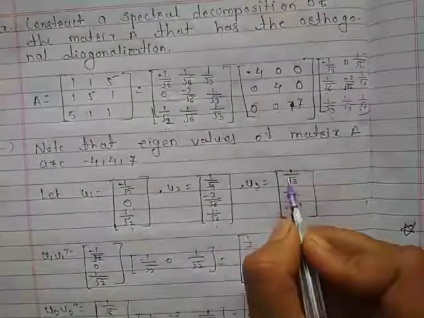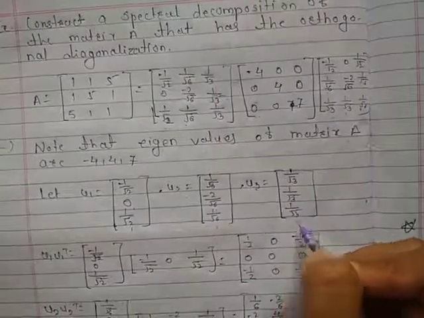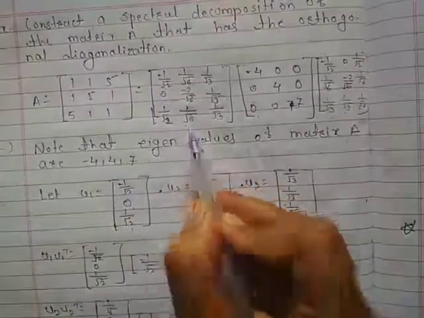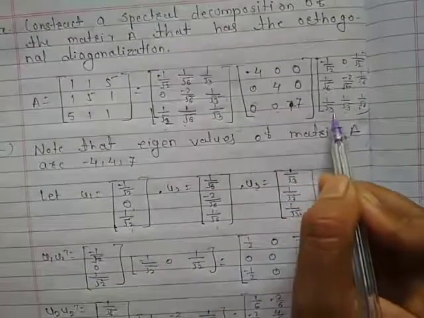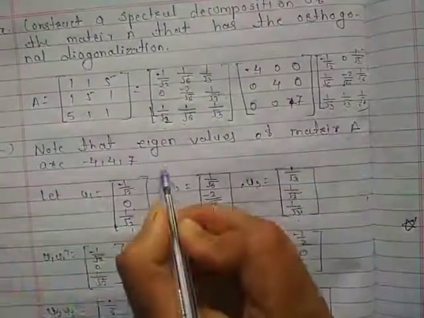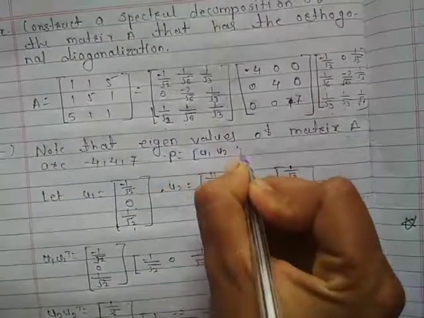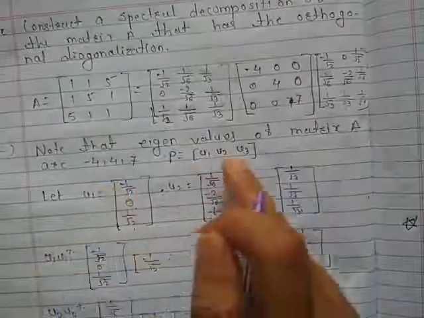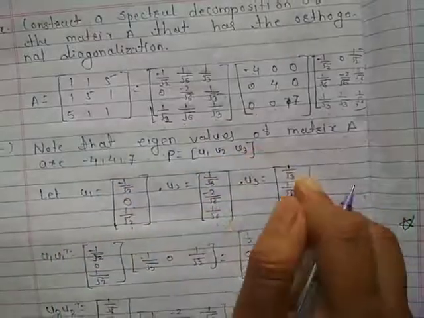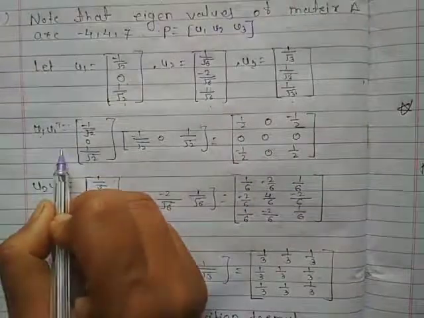U3 equals vector [1 upon root 3, 1 upon root 3, 1 upon root 3], because this is matrix P, this is D, and this is P transpose. And P is nothing but matrix [U1, U2, U3], where U1 is this, U2 is this, and U3 is this. Okay. Now we calculate U1 into U1 transpose.